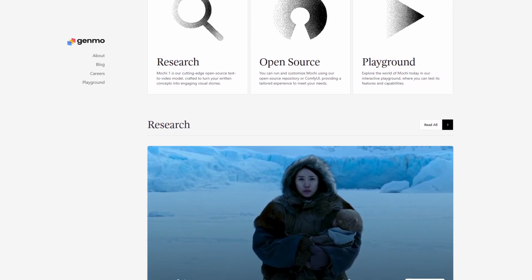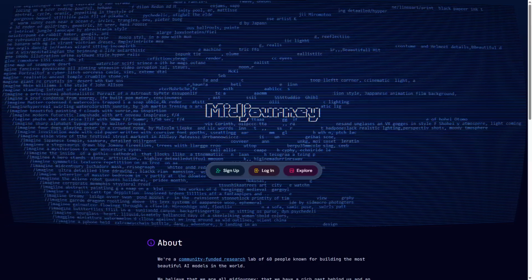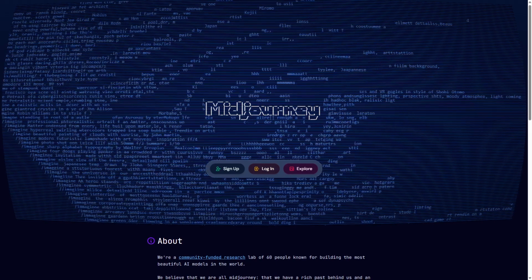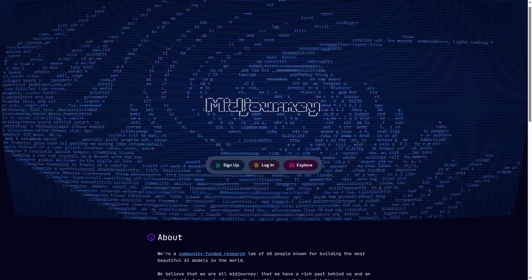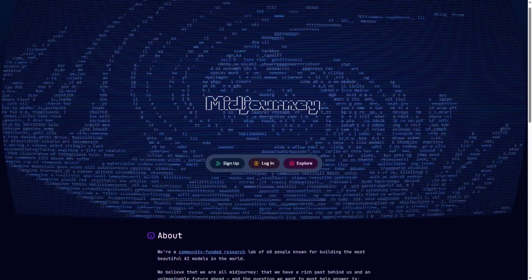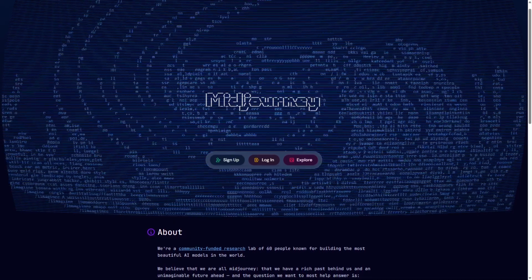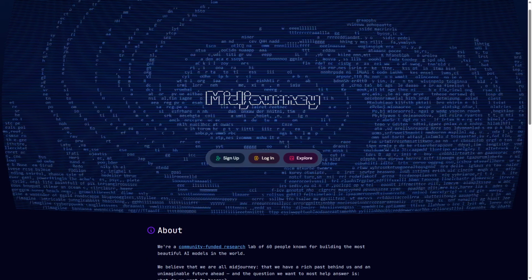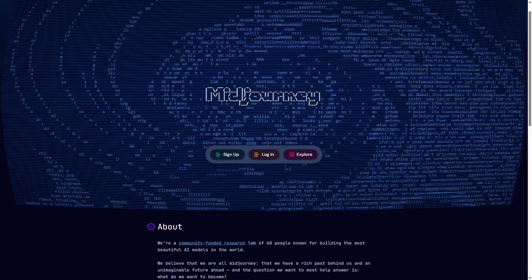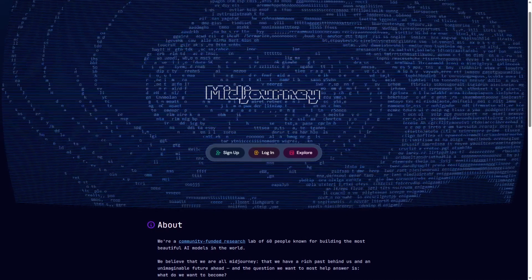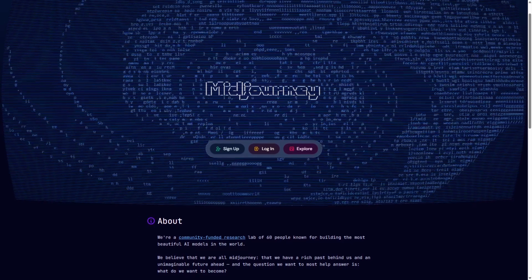Midjourney is an AI image generator known for producing highly detailed and artistic static images from text prompts. It uses advanced machine learning models to create visually rich and imaginative artwork, favored by designers, artists, and illustrators. Midjourney's strength lies in crafting intricate textures, lighting, and styles that rival professional digital art. It supports extensive customization through prompt engineering, allowing users to refine outputs precisely.